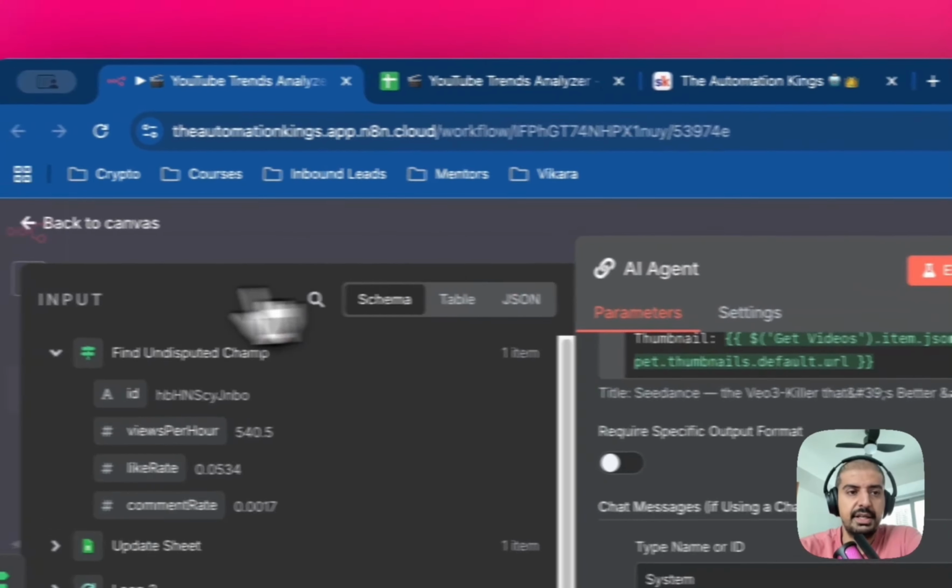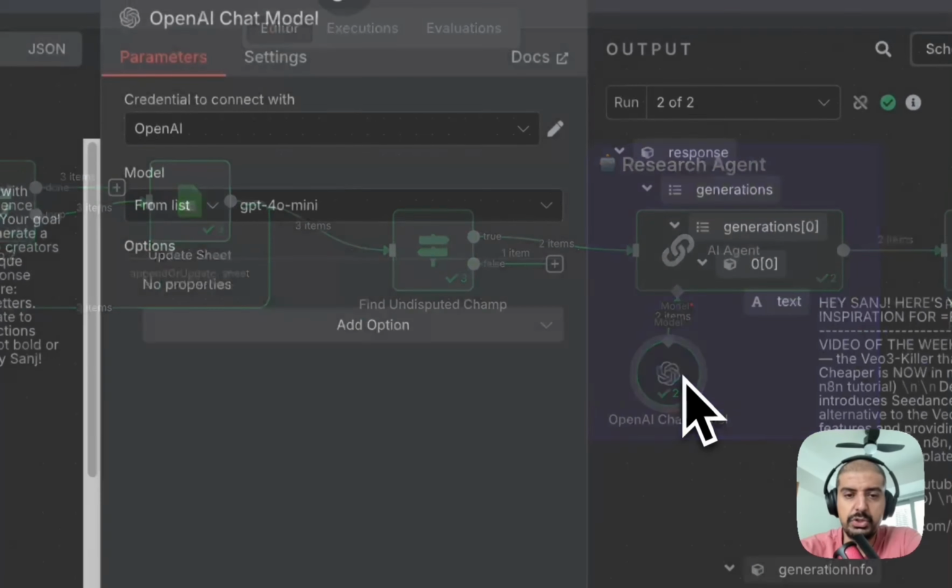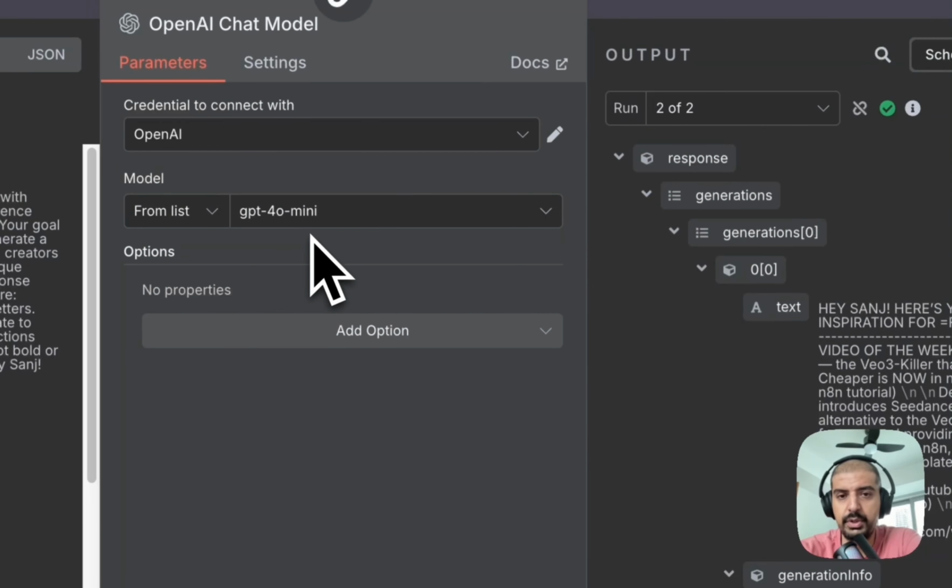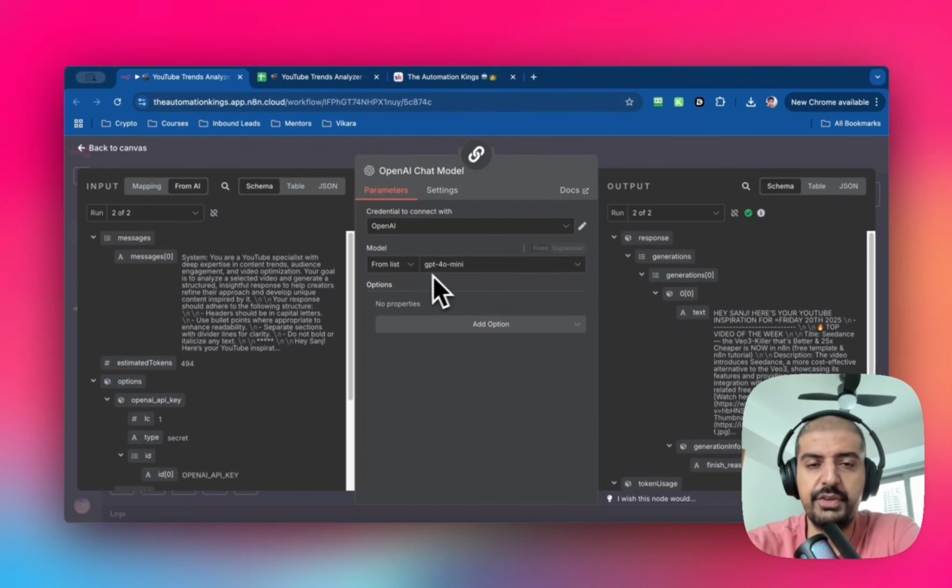And as it's an AI agent, you're going to need a language model. For this, I've used 4o mini. It's very affordable. Even if you do send 20, 30, 40 videos a day, it's not going to kill it. It's not going to use that many tokens. And even if it does, 4o mini is still very affordable at this moment in time.